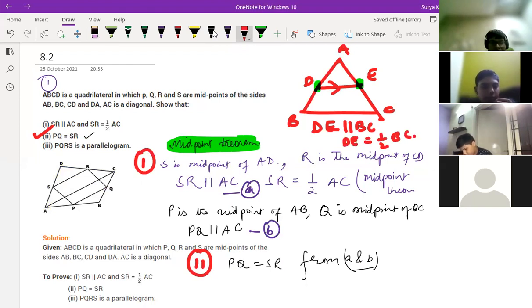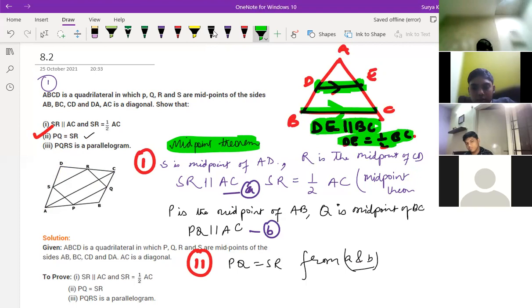Midpoint theorem, okay? Yes, sir. So this applies to any triangle? Yeah, in any triangle, if D is the midpoint of AB side and E is the midpoint of AC, then the line joining DE, this DE is parallel to BC and DE is half of BC. This is the midpoint theorem, okay? Is it clear or not, Sai Ritvik?